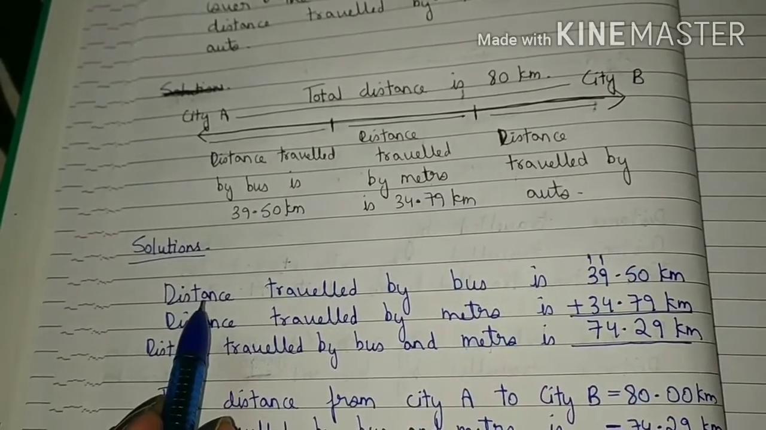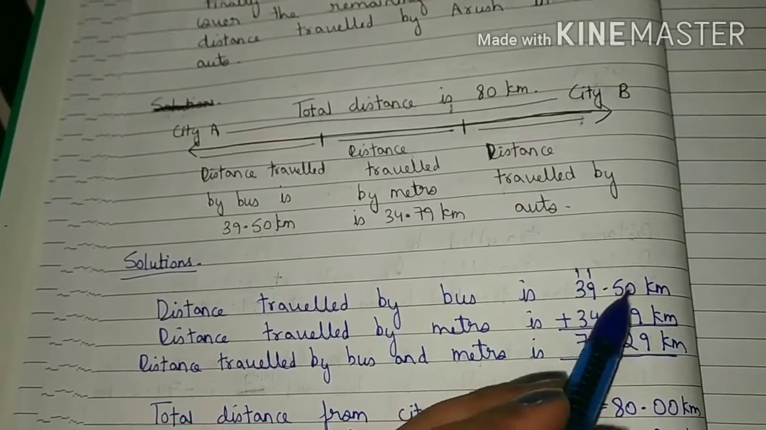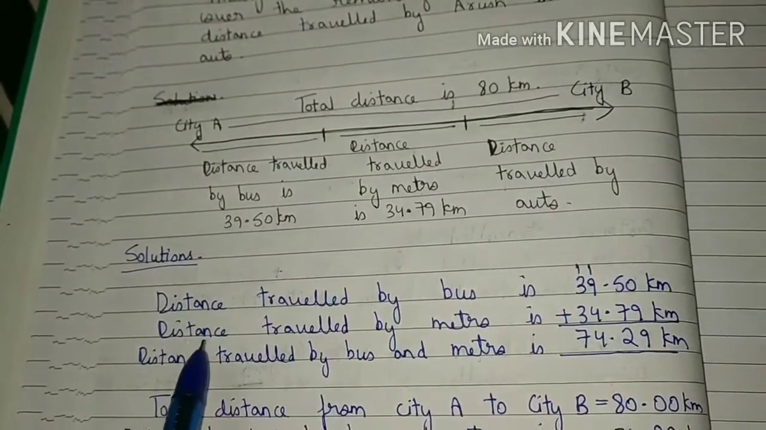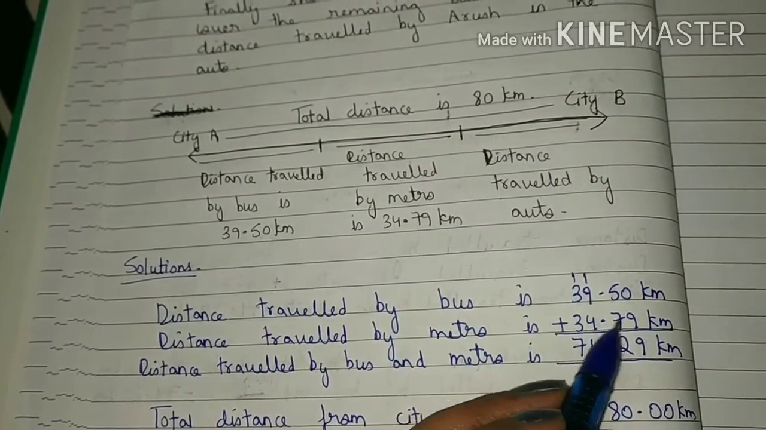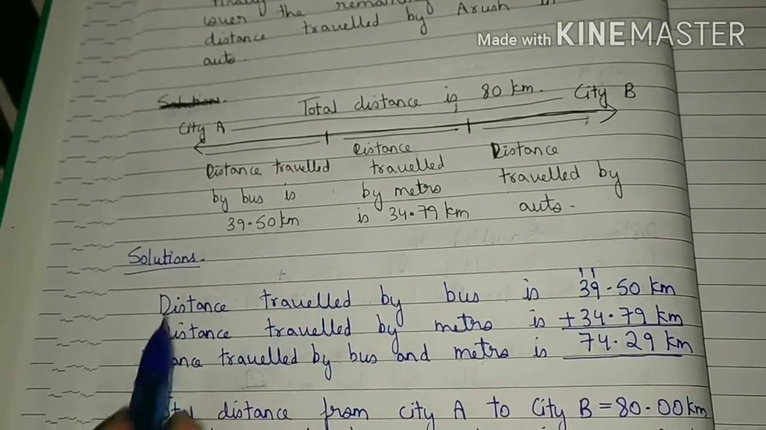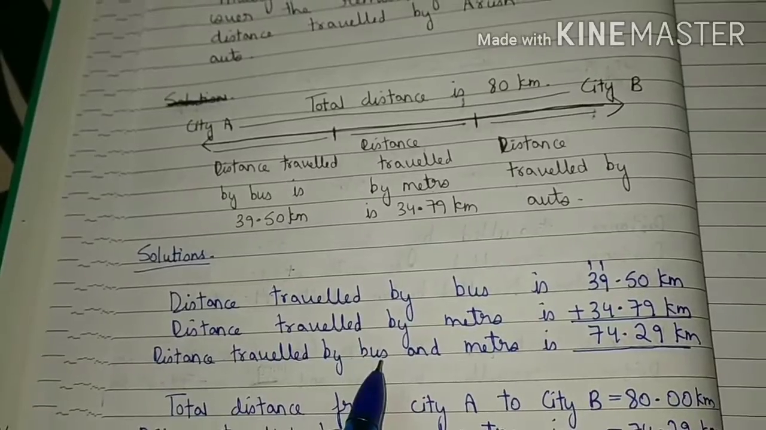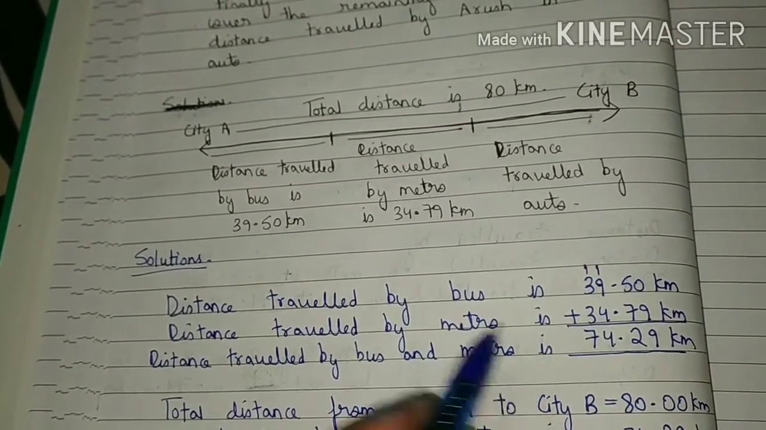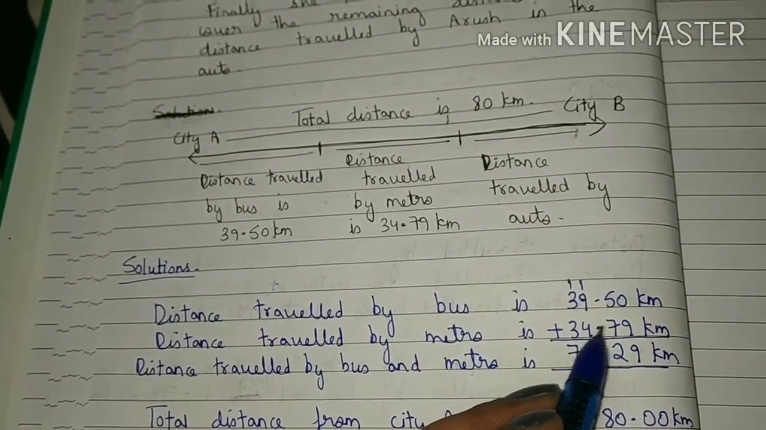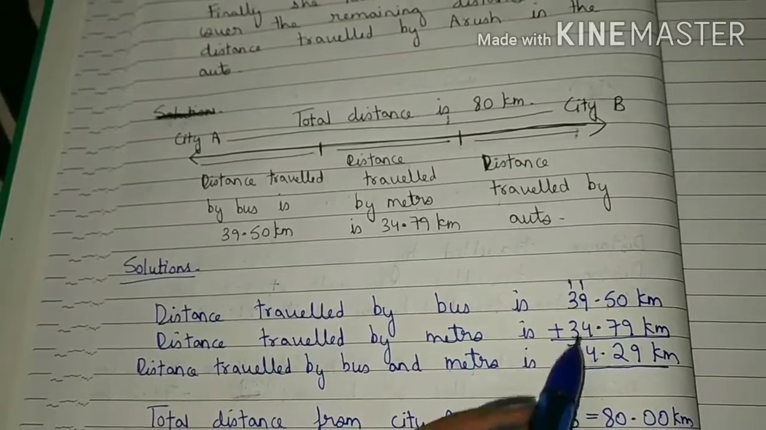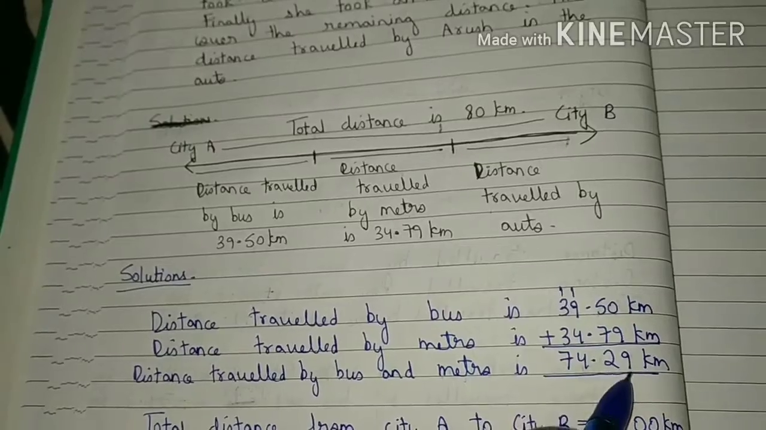Arush firstly hired a bus and travelled the distance of 39.50 kilometer. After that, Arush hired a metro and travelled the distance of 34.79 kilometer. So, distance travelled by Arush with the help of bus and metro is 39.50 kilometer plus 34.79 kilometer. Now students, we will add these two numbers. 0 plus 9 is equal to 9.